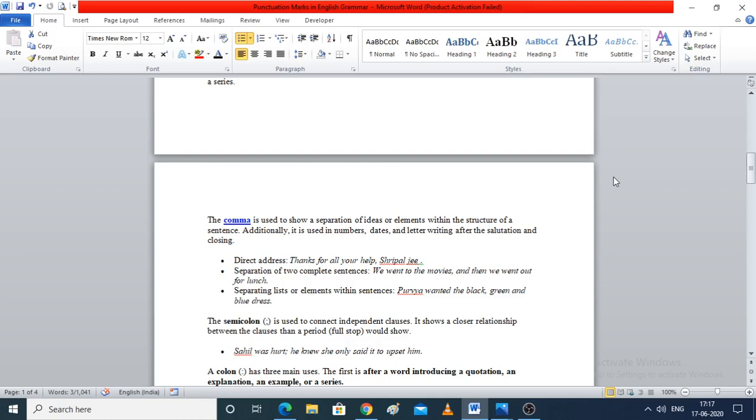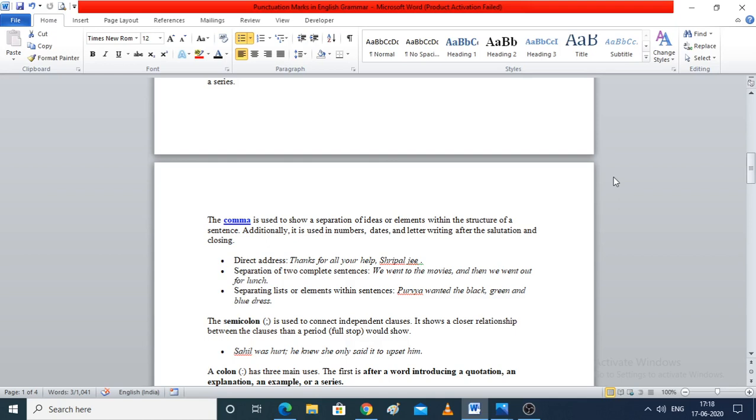Now see the first example, direct address. Thanks for your help, Shripal ji. Now you can figure it out, I have given a pause in between. I didn't say thanks for all your help Shripal ji. No, thanks for all your help, Shripal ji. The second one is separation of two complete sentences. We went to the movie, and then we went out for lunch. So there is a pause in between.